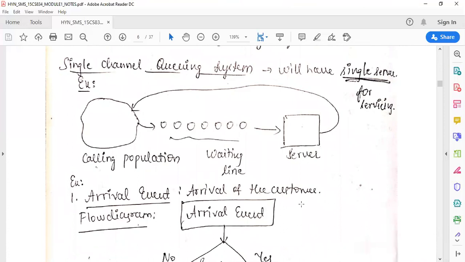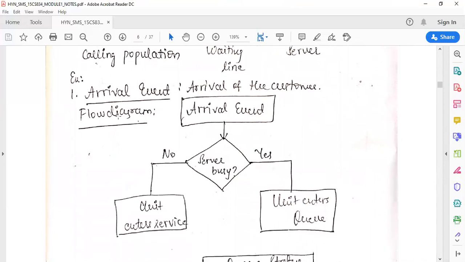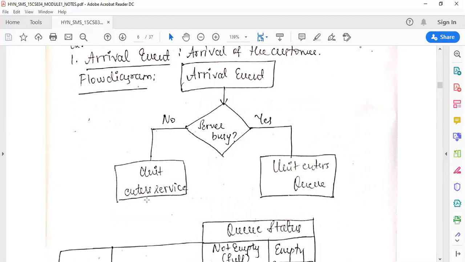Under single channel queuing system, there are two types of events: arrival event and departure event. What is an arrival event? The arrival of the customer. This is the flow diagram of the arrival event. Under arrival event, I will check whether the server is busy. If the server is busy, I have to enter the queue, so the customer will wait in the queue. I will write it as unit enters queue. If server busy is no, that means the server is free, then the unit enters the service.